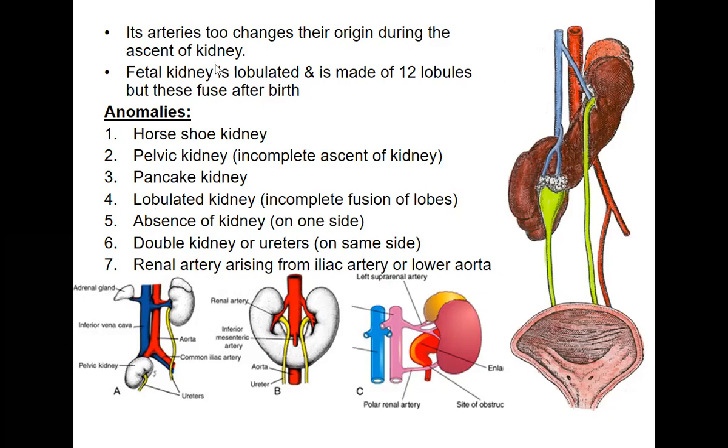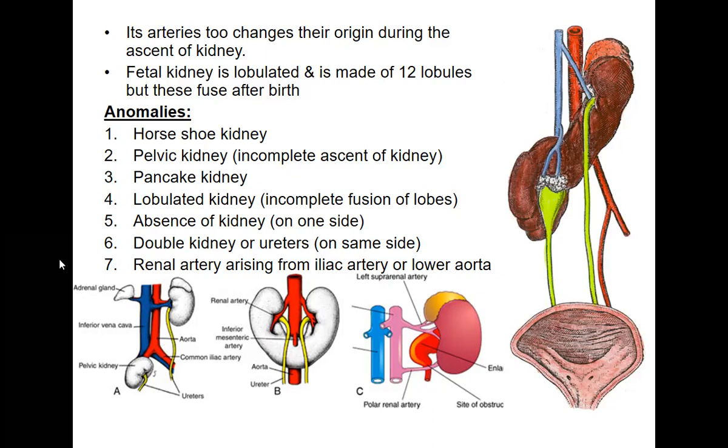Sometimes there might be incomplete ascent of the kidney that leads to a pelvic kidney. If you see here, one kidney has ascended into the abdomen, but the other kidney is within the pelvis. It has not ascended. So incomplete ascent of the kidney will lead to the pelvic kidney. So sometimes you can trace the kidneys within the pelvis. Then you should know this is because of the incomplete ascent during its development.